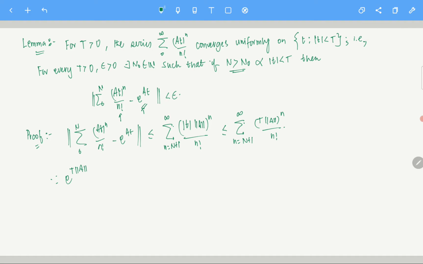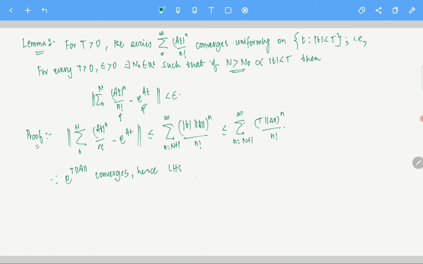Now we are using the uniform convergence of this particular series. This exponential capital T norm A, this converges, right? So hence for sufficiently large n, what can I say?